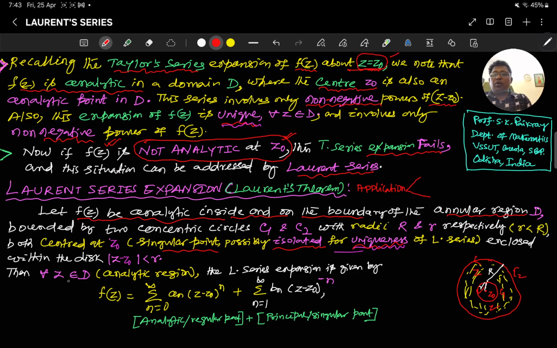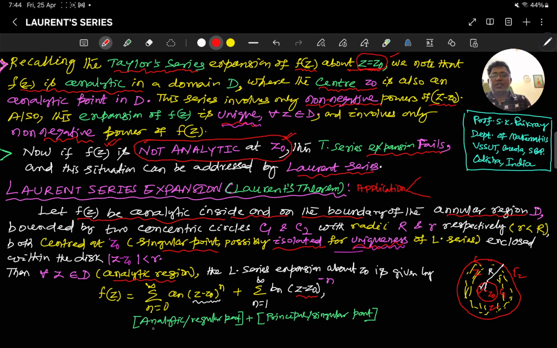So now for all z in D, in the analytic region, the Laurent series expansion about z0 is given by the sum of a_n times (z minus z0) to the power n, with positive powers, plus b_n divided by (z minus z0) to the power n, with negative powers. So now this is the positive power part, which is the same as the Taylor series.